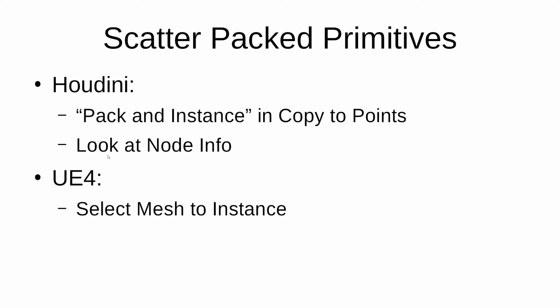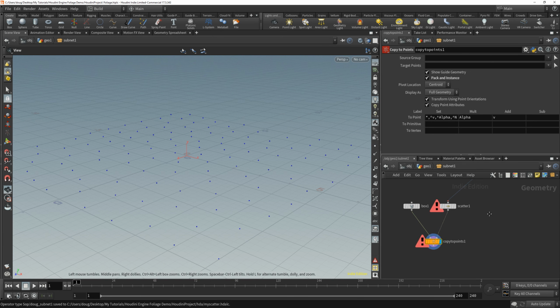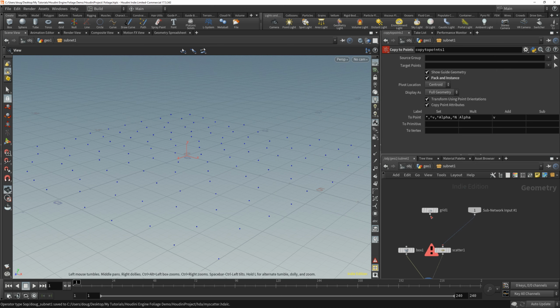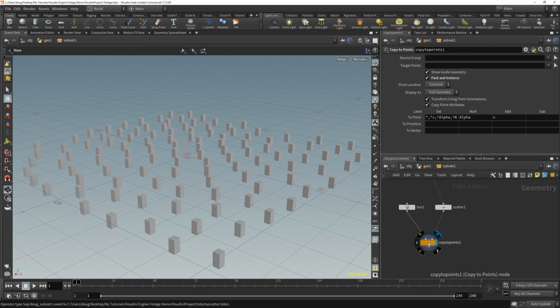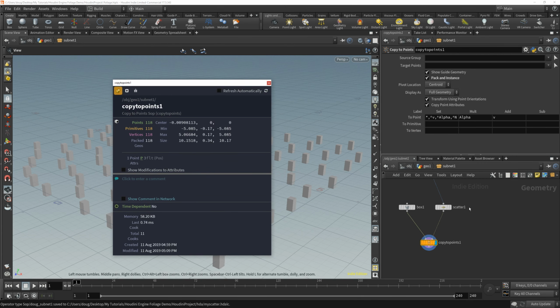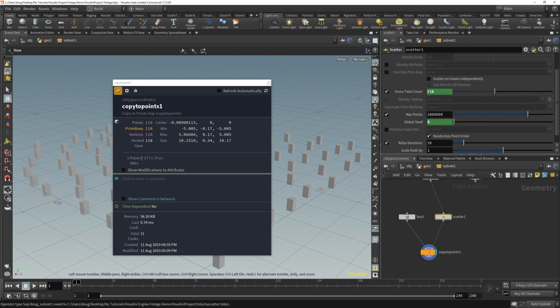Oh, one thing we forgot to do was look at node info, so I'll go back and show you that. So looking at node info on the copy to points node, I'm going to switch to the grid just so I can get rid of this error, which isn't really an error when you're using it as a digital asset. And you can see right now the number of packed geos I'm using is 118. And that's because my scatter node has 118 selected here.